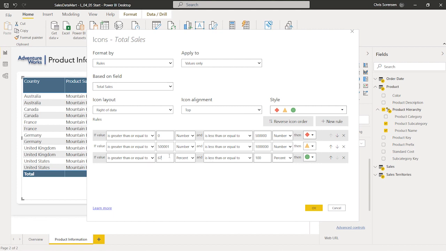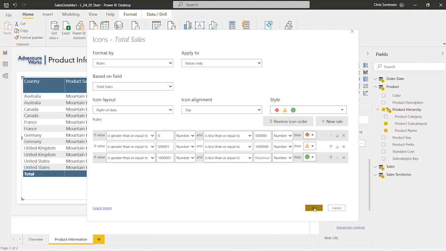And whenever we are greater than or equal to 1,000,001, like so, we then also choose that to be a number. And what we can do here is, let's go ahead and make this the maximum. So what I'm going to do here is choose a number here, and I'm going to get rid of that value here. And what that'll say is go to the maximum. So anything that is greater than or equal to 1,000,001 is going to get green.